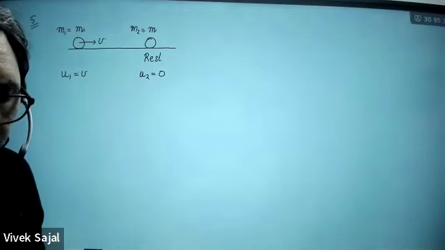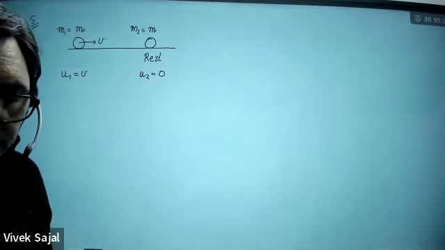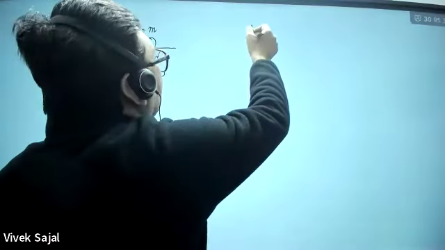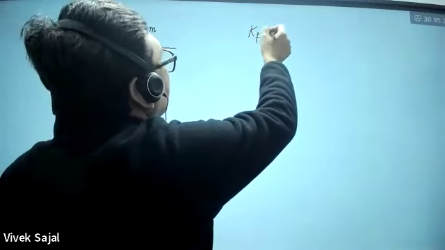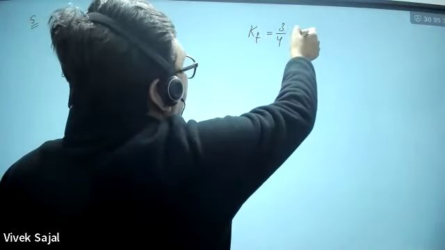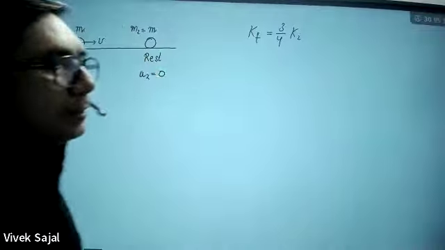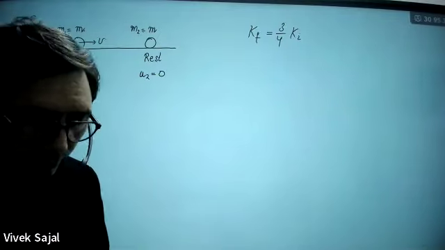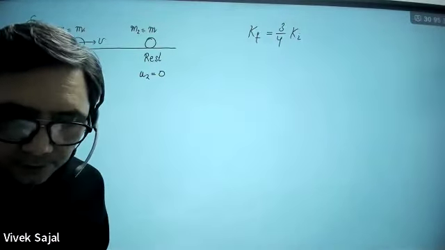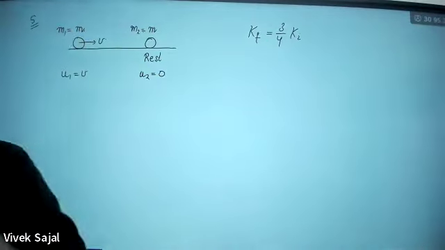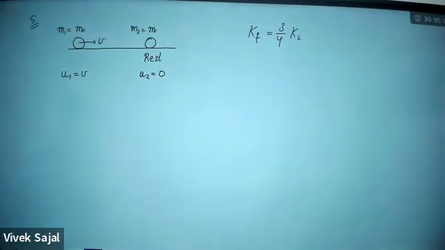The kinetic energy of the ball after the collision is 3 by 4th of the original. So the final kinetic energy Kf is 3 by 4th of the initial kinetic energy. Find the coefficient of restitution. When they are talking about coefficient of restitution, it means they are undergoing inelastic collision.